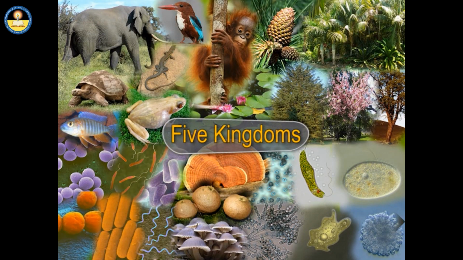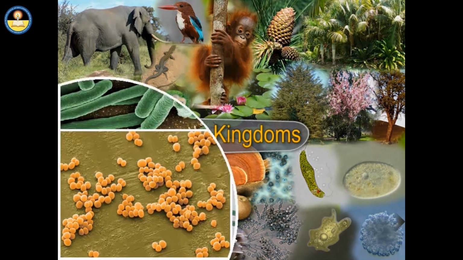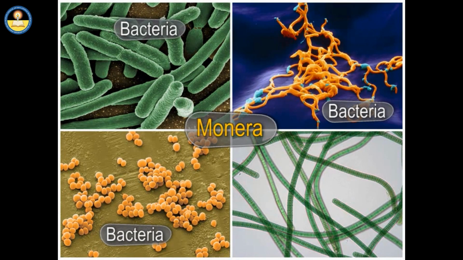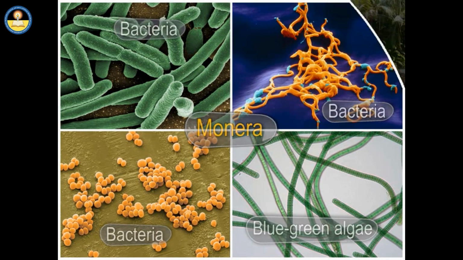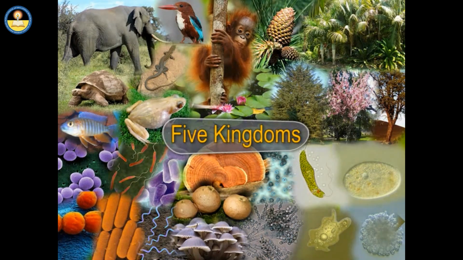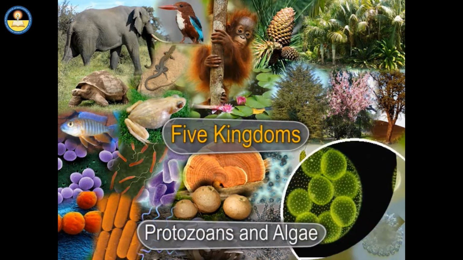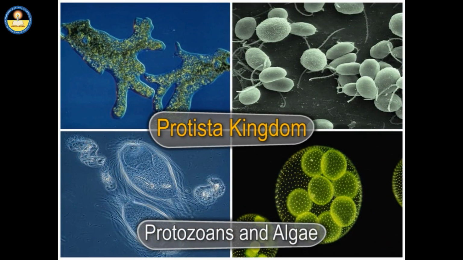Organisms having small, simple, single prokaryotic cell-like bacteria, blue-green algae, come under this kingdom. The kingdom comprises of protozoans and algae of various types having large, single, eukaryotic cell-forming chains or colonies.